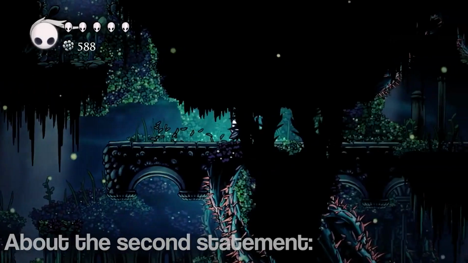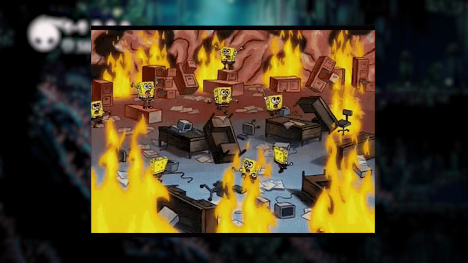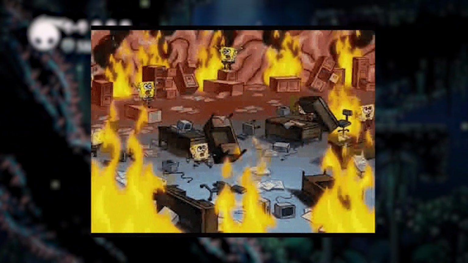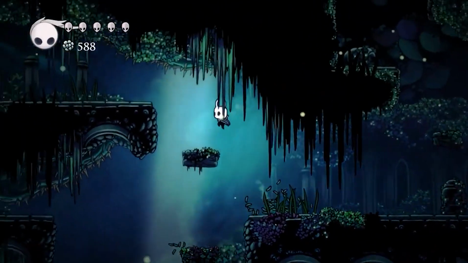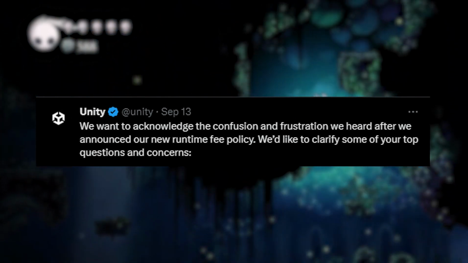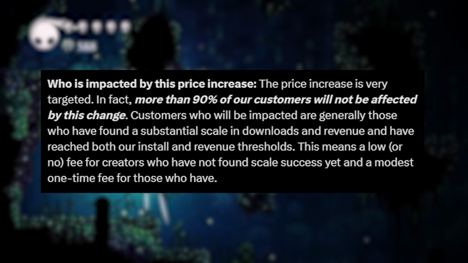Seems like they did. After an immense amount of valid criticism and Unity stocks dropping significantly, Unity were probably panicking, seeing how much of a mistake they had made and how people did not like the decision at all. In what seems like a rushed decision, Unity made another post starting off with some huge copium, stating that more than 90% of their customers would not be affected by the change.